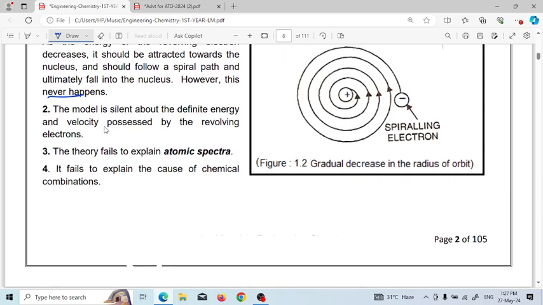Next, the model is silent about the definite energy and velocity possessed by the revolving electron. Next, the theory fails to explain the atomic spectra. Next, it fails to explain the cause of chemical combination.